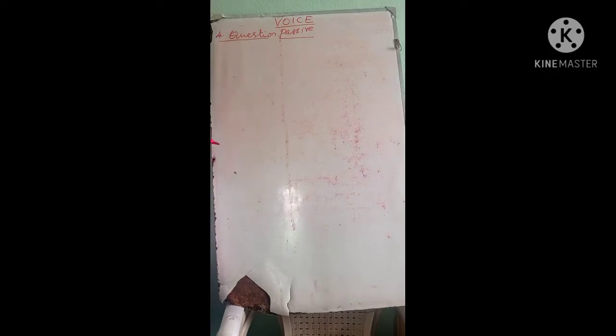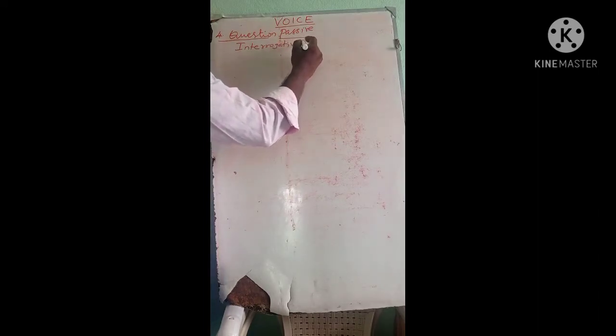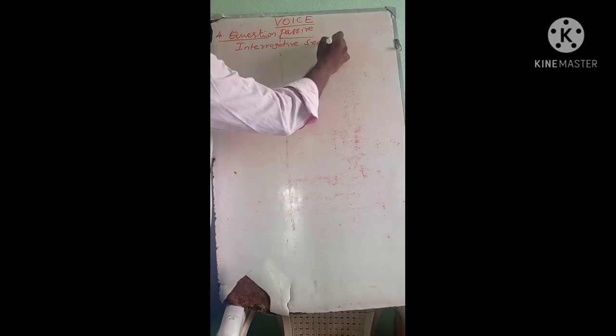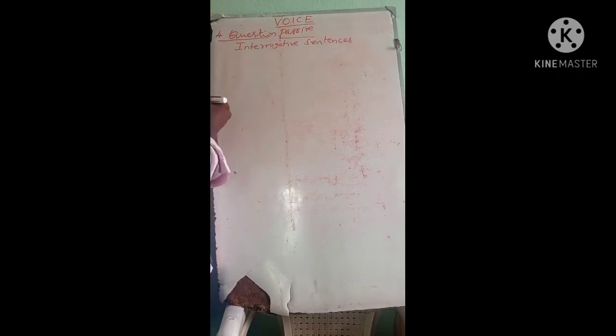But now we are going to see interrogative sentences. Interrogative sentences, you know very well, are sentences which ask questions. In interrogative, there are two types. Yes, you know very well: WH questions and yes or no questions.